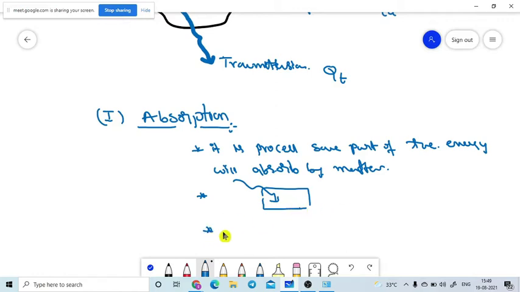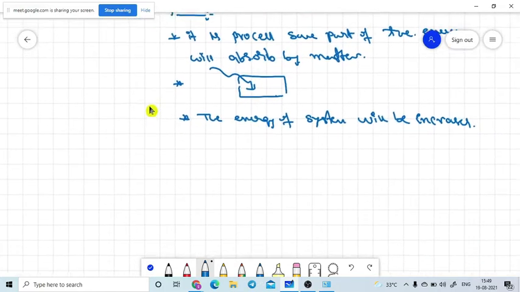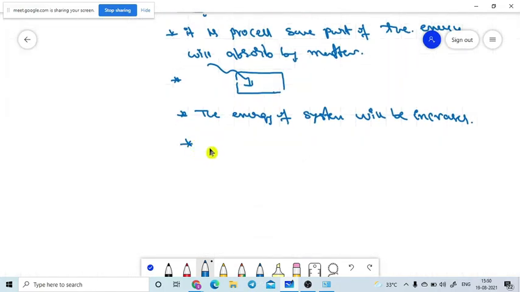So in this process, what will happen? The energy of the system will increase. If the heat energy of the system increases, then one parameter measures the degree of heat energy. What is that parameter? Temperature. So the temperature of the body must increase.